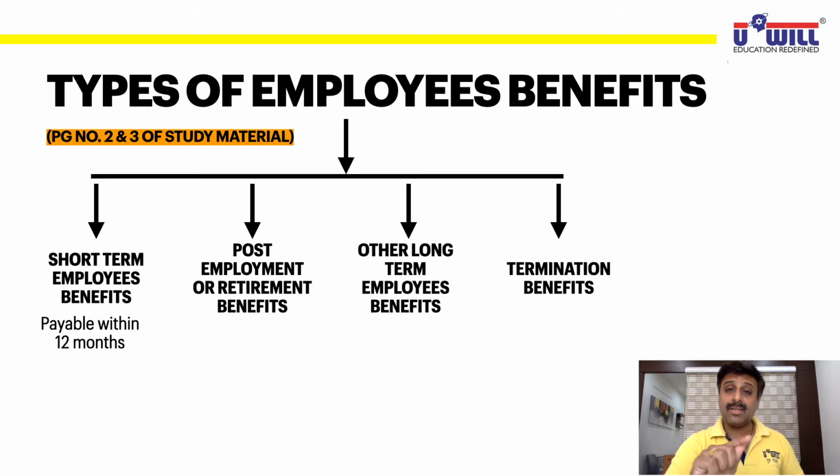So these 12 months are to be counted from which date? From the end of the current accounting period. So if the current period is 21/22, then what is short-term employee benefit for the year 21/22? Anything payable by 31st March 2023. So short-term employee benefits means payable within 12 months from the end of the current period.